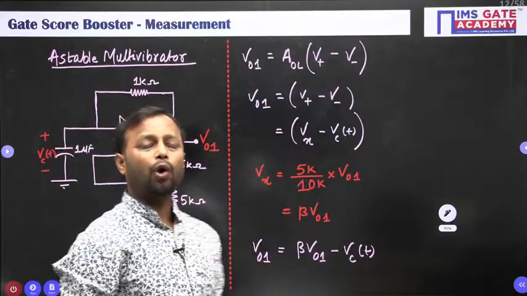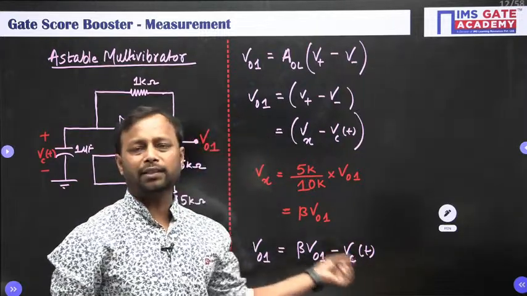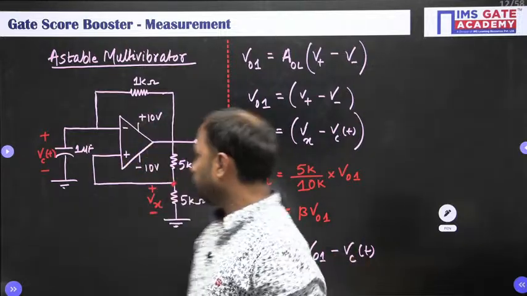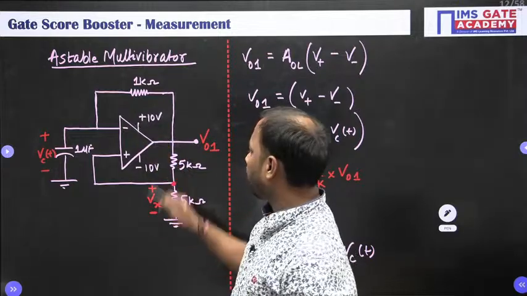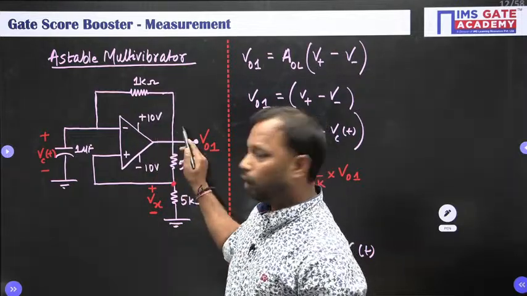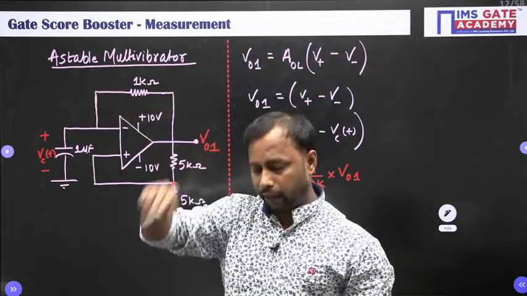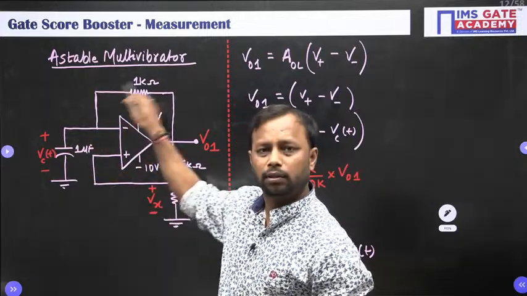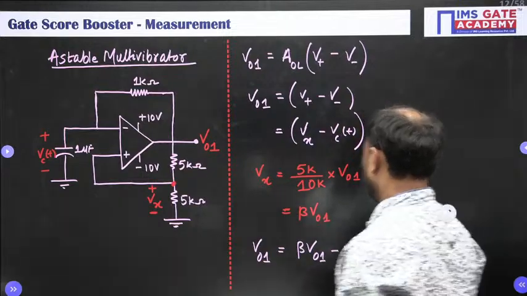It depends on your capacitor voltage, like how fast your capacitor is charging or how fast your capacitor is discharging. If you see carefully, your V0 is going to have either plus 10 volt or minus 10 volt. So depending on this, your capacitor is going to be charged in one direction, and in another half cycle it is going to discharge like this. Done? Okay.